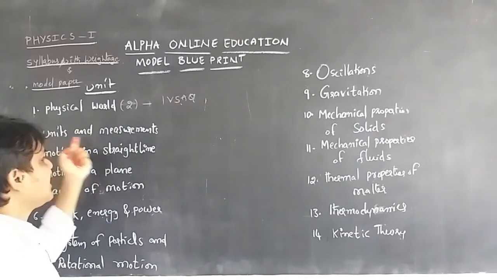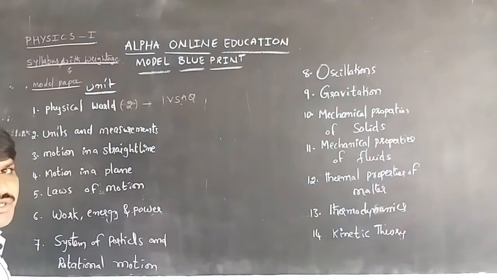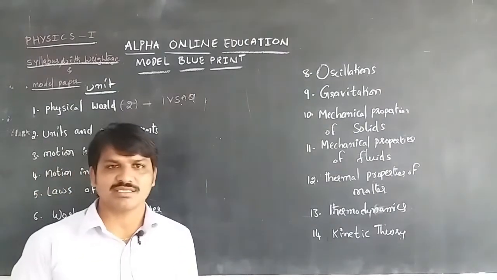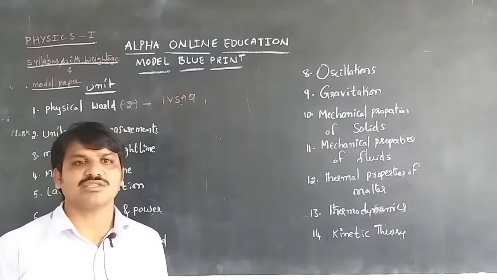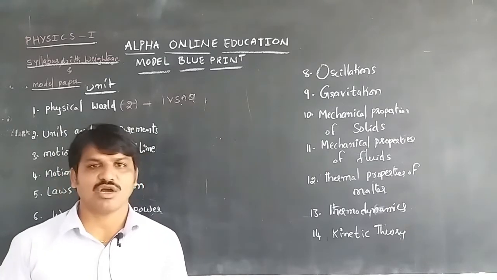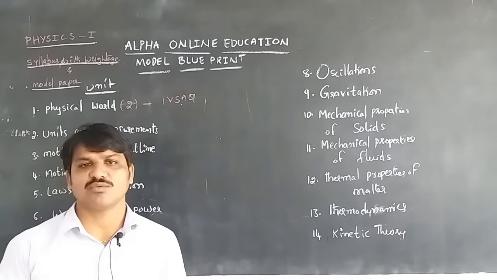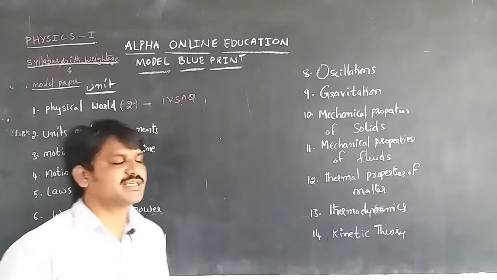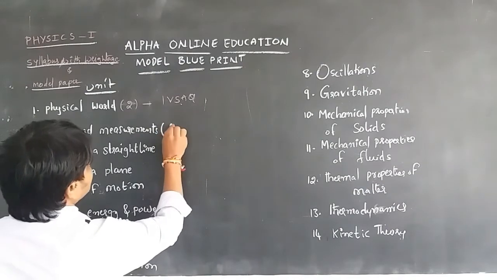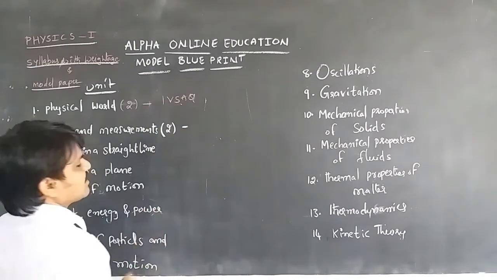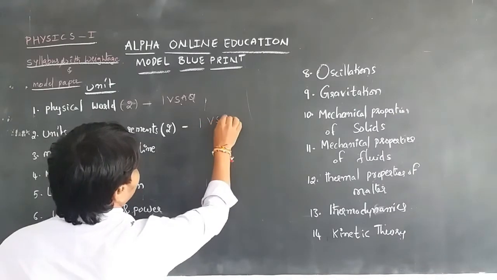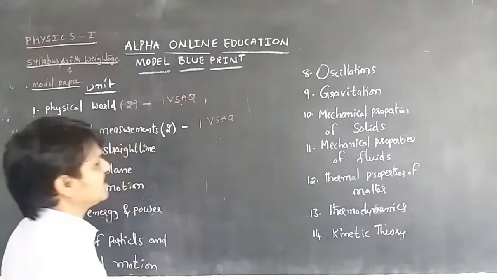If we come to the next one, units and measurements, we will discuss what the physical quantities are, how we measure them, what the derived quantities are, and the dimensional formula of units. This is also having 2 marks of weightage in the public examination. So we can get one very short answer question.